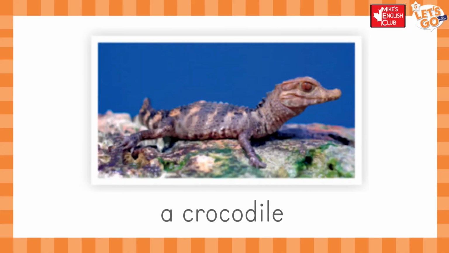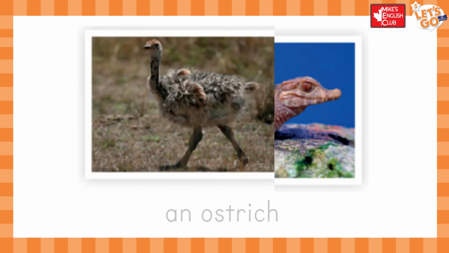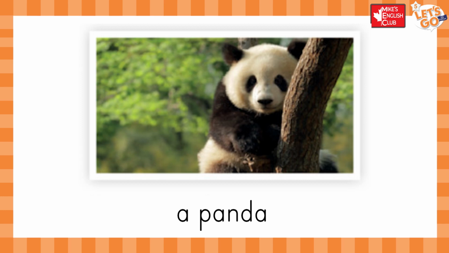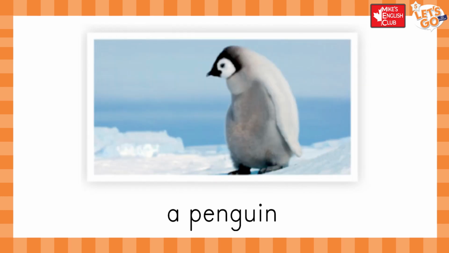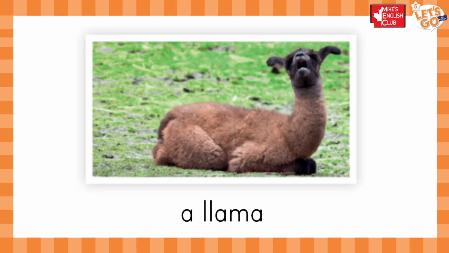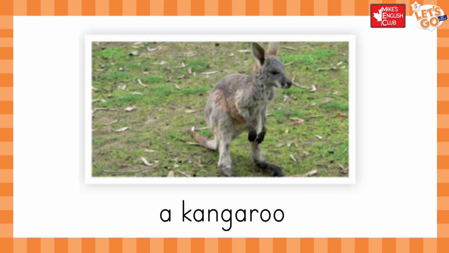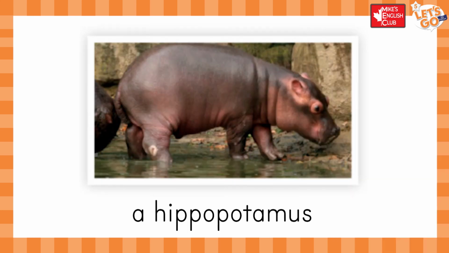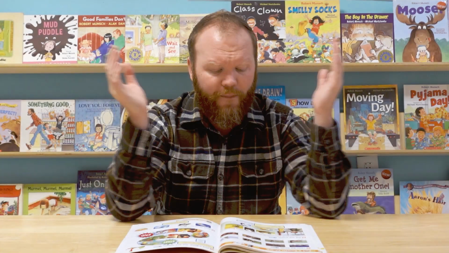Okay? So let's first look at all of the words they had at the top of the page. Today's words are animals. A crocodile. An ostrich. A panda. A penguin. A llama. A kangaroo. A koala. A hippopotamus. Okay, interesting animals.